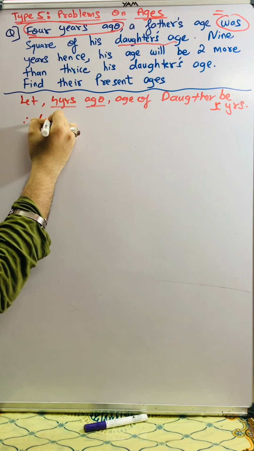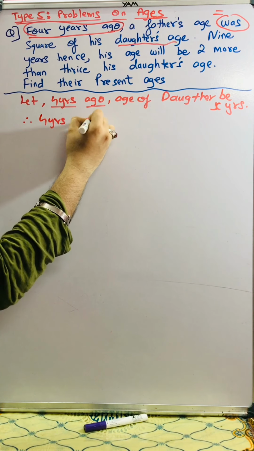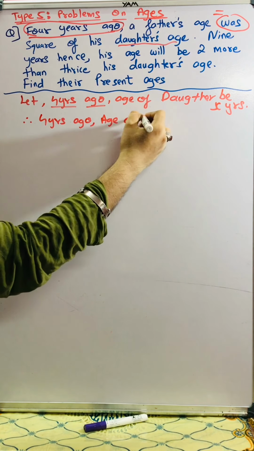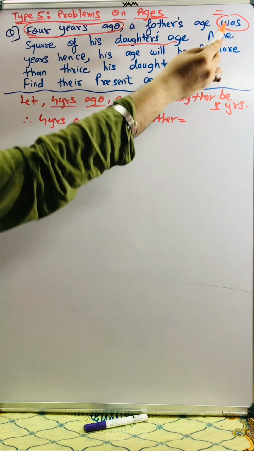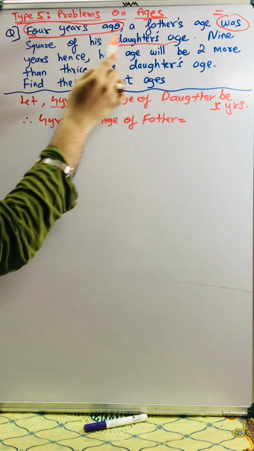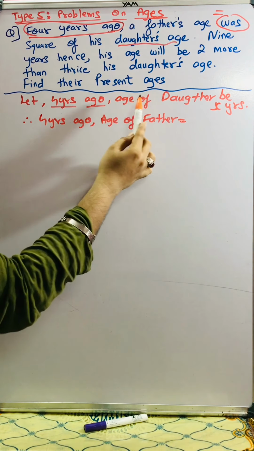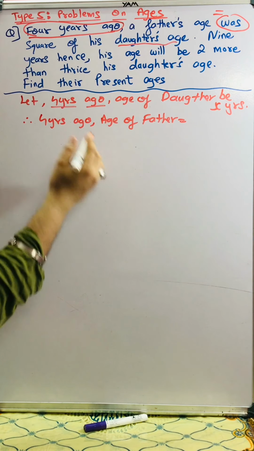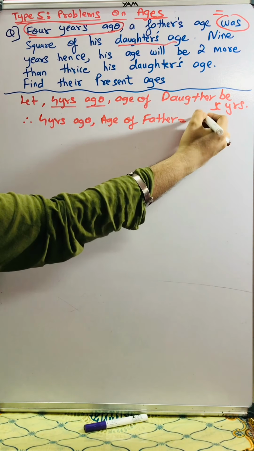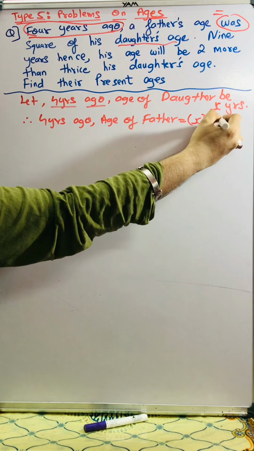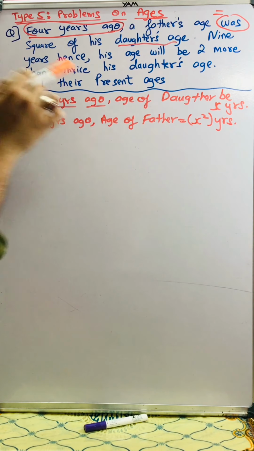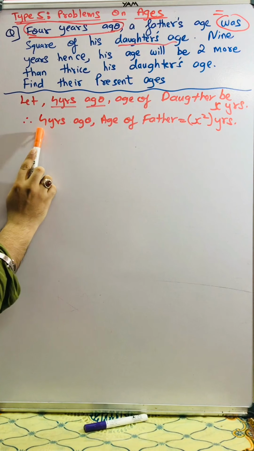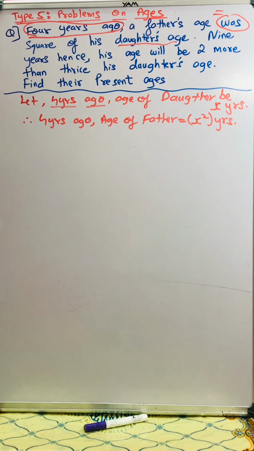Therefore, 4 years ago, the age of the father will be how much? It's given here that the father's age was equal to the square of the daughter's age. We suppose that the daughter's age 4 years ago is X. So the father's age will become X square years. Up till now we got to know that the daughter's age 4 years ago is X, so 4 years ago the father's age becomes X square. Okay, fine. It's a full stop here.